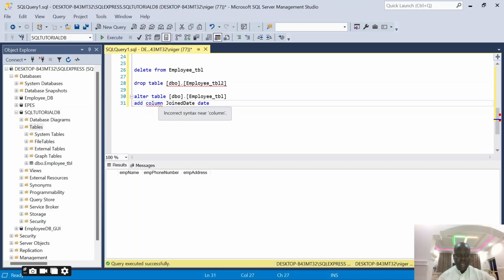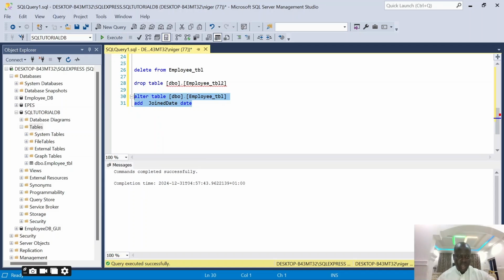So, incorrect syntax near add column. What happened to my column? Okay, add this guy. Yeah, this is the table. Then I wanted to add this guy. So you can see the command completed successfully.